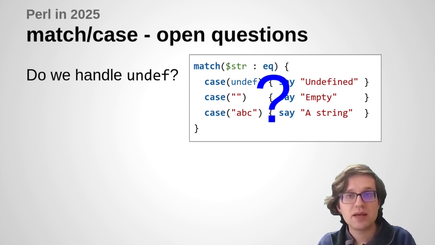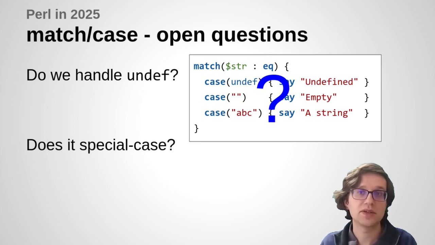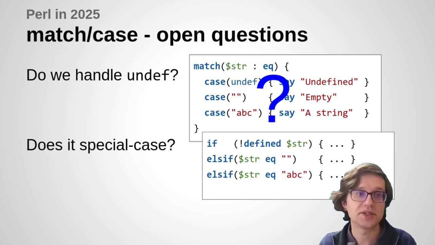So maybe I could consider that we would handle undef as a special case here. So we could say that if you have undef as a case label, then we want to check that one first to see if it's undefined, it's definitely this thing. Otherwise, all of the other case labels know that they are defined, and therefore the empty string, if it appears, is going to be handled differently. That's one thing we could do.